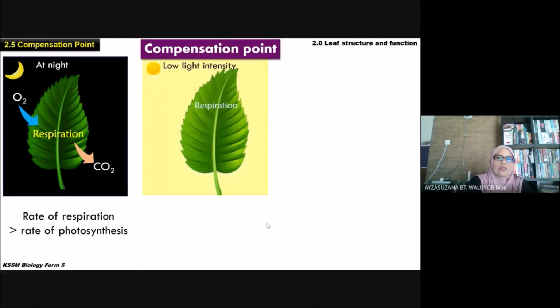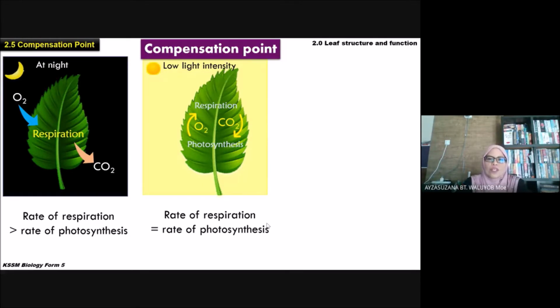When the light intensity is low, the rate of respiration equals the rate of photosynthesis. Maksudnya dalam cuaca yang sejuk, cahaya matahari yang rendah, at this point, the rate of respiration is equal to the rate of photosynthesis. That means the gases are exchanged between the leaf, dalam bahagian daun sahaja.